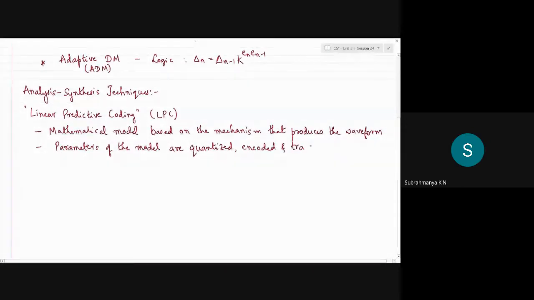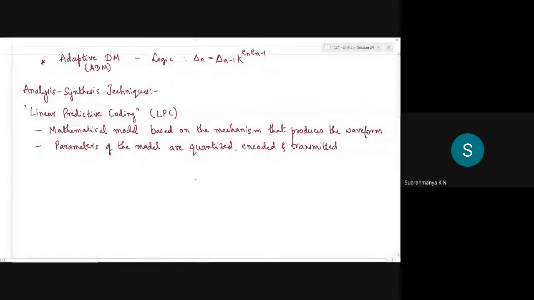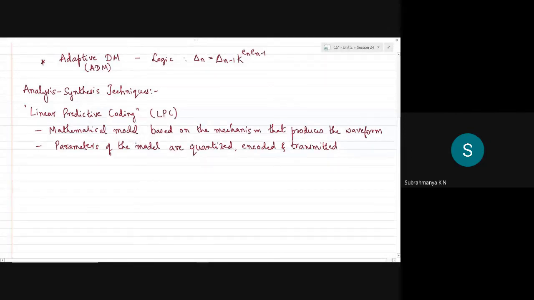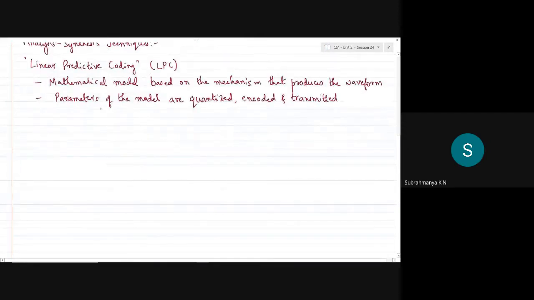Okay, so we are not actually sending the actual samples of the message signal. However, we will be building a mathematical model based on the system that produces, or the origin of, the message signal itself. In our case, in particular, with respect to voice or speech signal, those parameters of the model which are obtained from the mechanism are quantized, encoded, and transmitted. Okay, so this is the highlight of this particular technique. At the receiving end, if these parameters are transmitted, exactly the same model is synthesized.